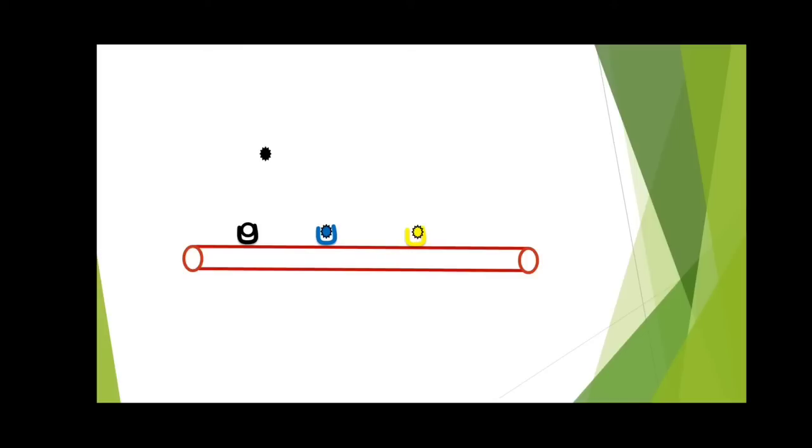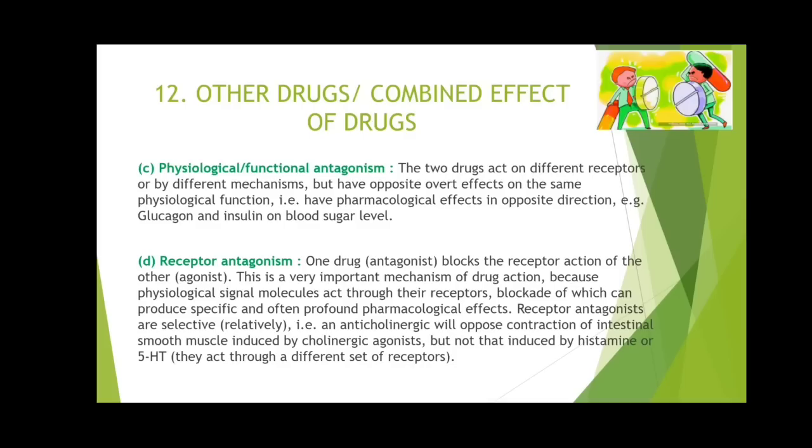So if you block a single receptor by giving one antagonist, that doesn't mean there won't be any contraction of the intestine. There are serotonergic receptors also, and histaminergic receptors also, that can produce the action, and that only says our previous statement: an anticholinergic will oppose contraction of the intestinal smooth muscle induced by the cholinergic agonist.